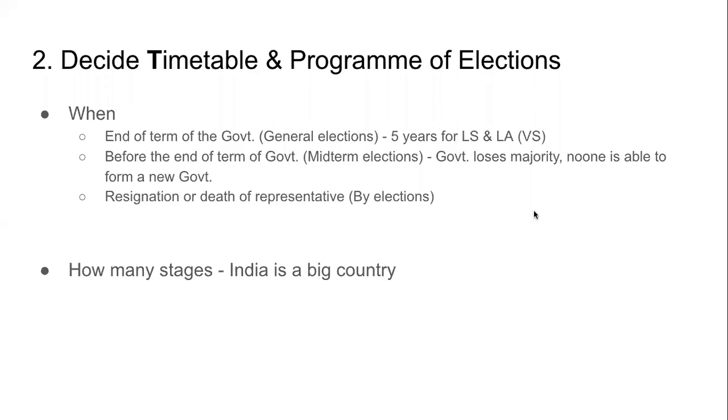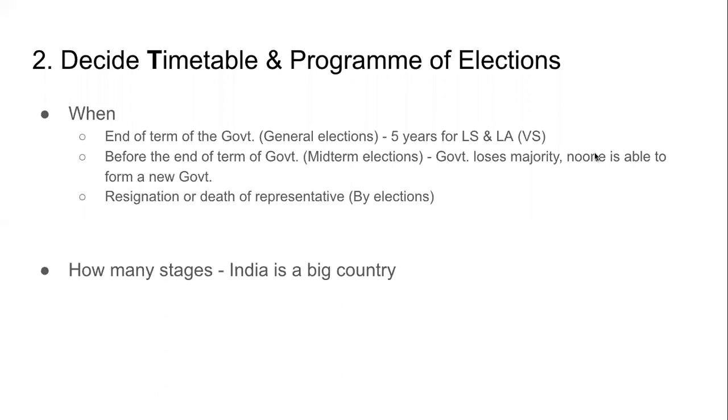The next function of the Election Commission, and once again, I've used the words directly from the textbook, is to decide the timetable and program of elections. Timetable and program of elections. So when we simplify it, it has two parts. One is when, कि कब होगा, and second one is how many stages. How many stages? Now, दिमाग में घंटी बजनी चाहिए. तो क्या एक साथ नहीं होता? नहीं होता है. कर नहीं सकते.